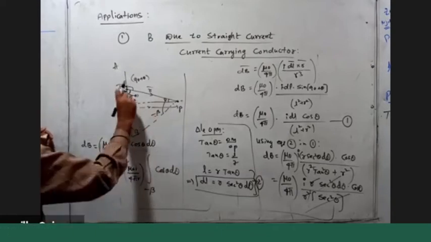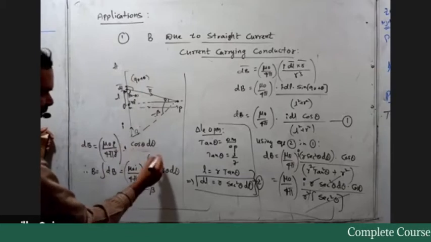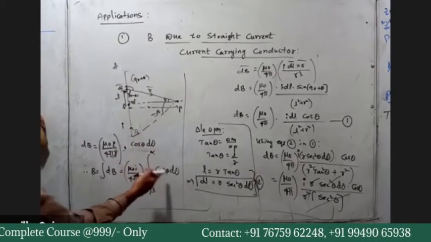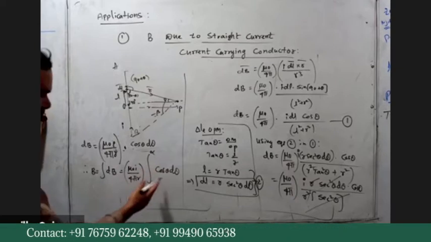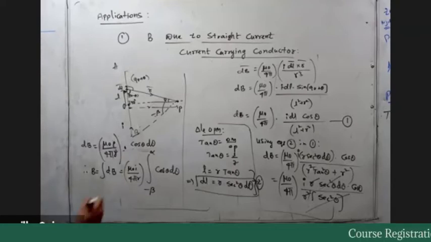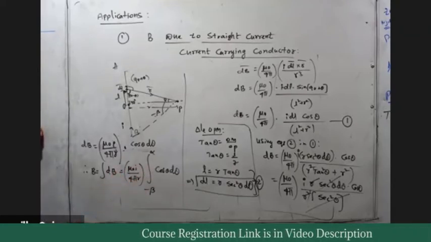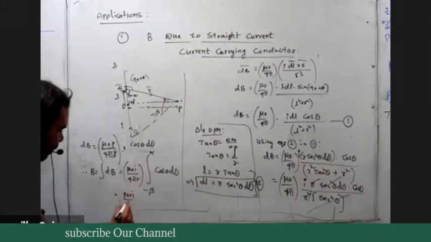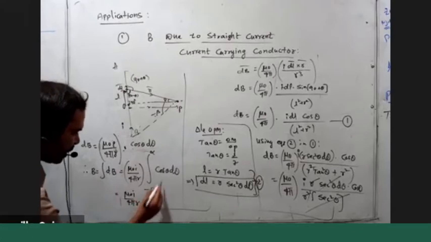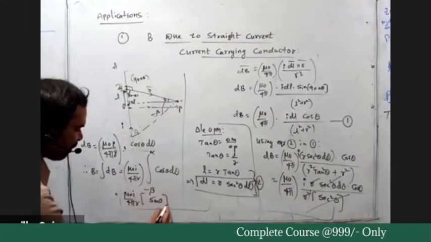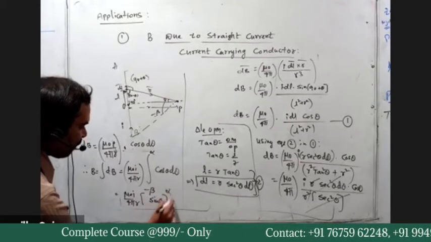Similarly, when this element is at the upper end, the limit is plus alpha. So integration cos theta d theta with limits from minus beta to alpha. Integration of cos theta is sin theta, so mu naught I by 4 pi R into sin theta, limits from minus beta to alpha.